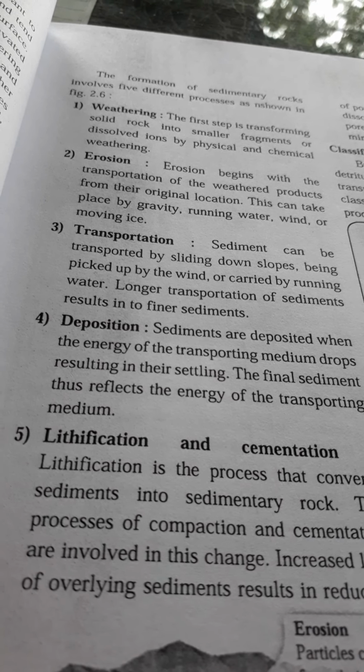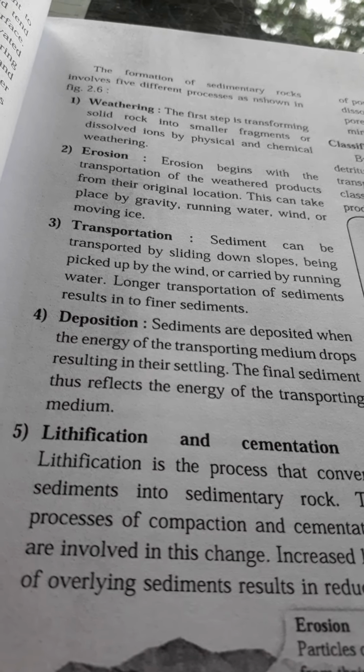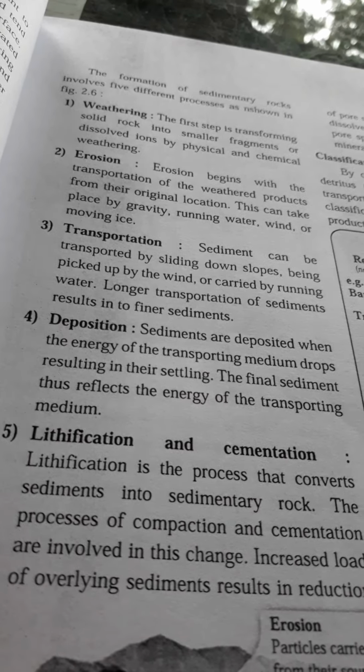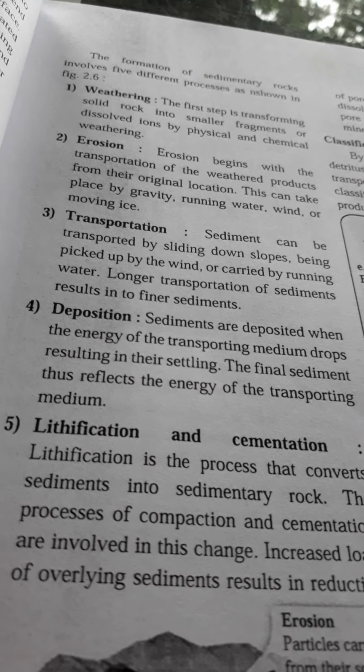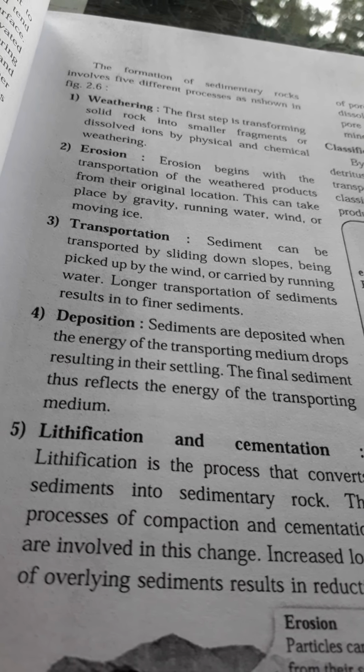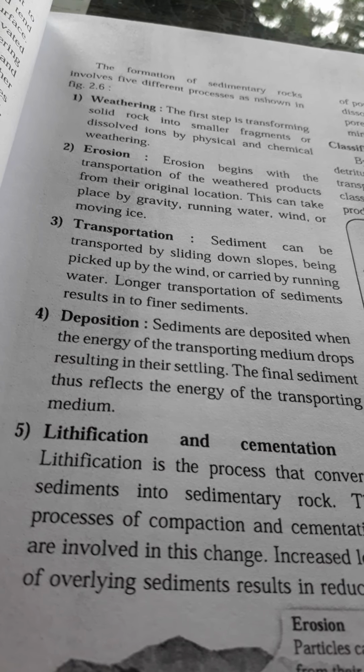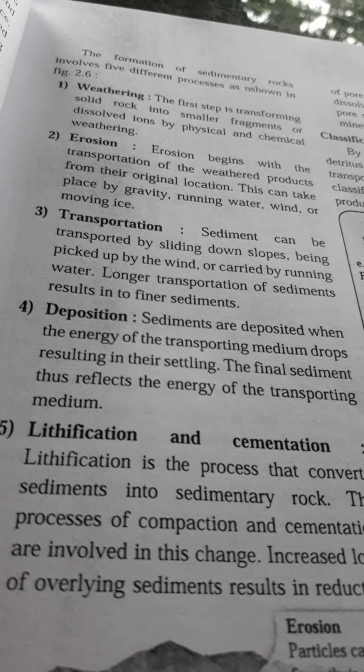Lithification is that process which converts these sediments into sedimentary rock. In this process, cementation and compaction both are involved. Cementation means what?